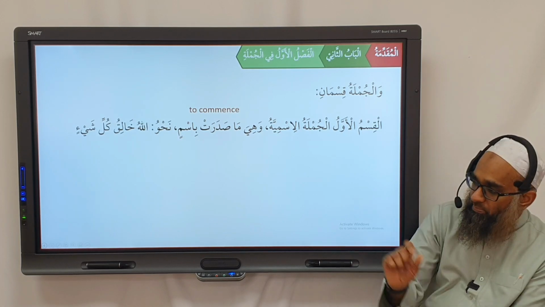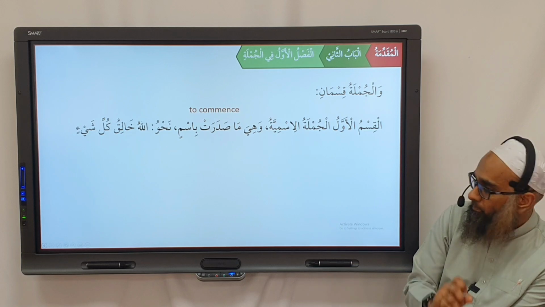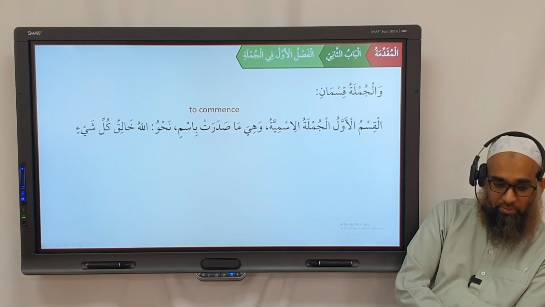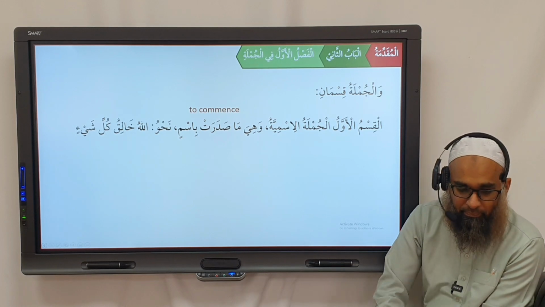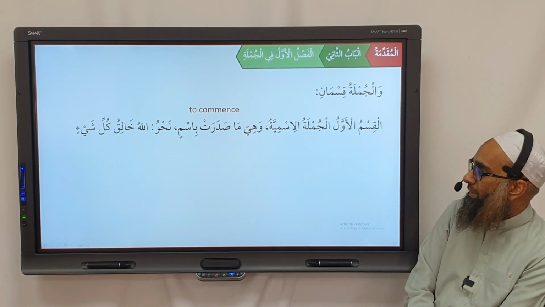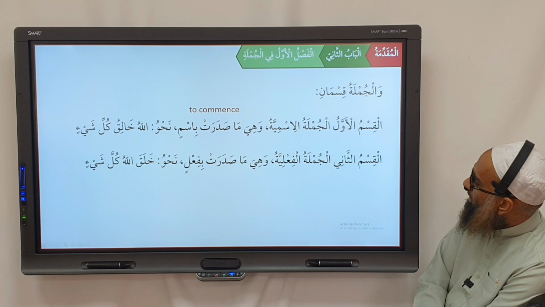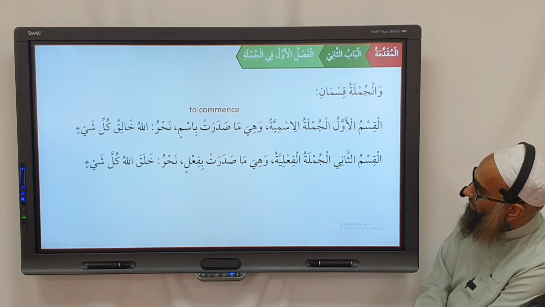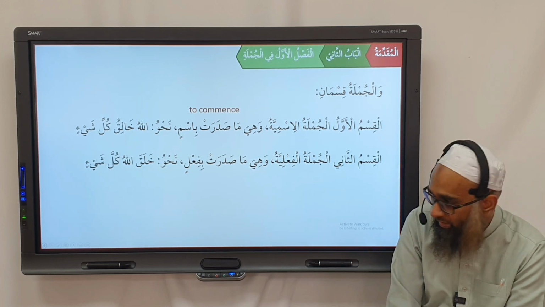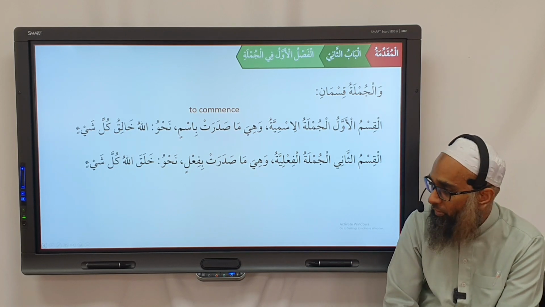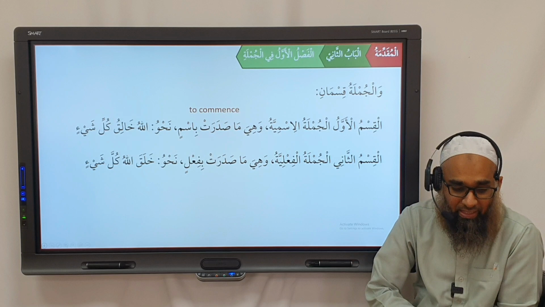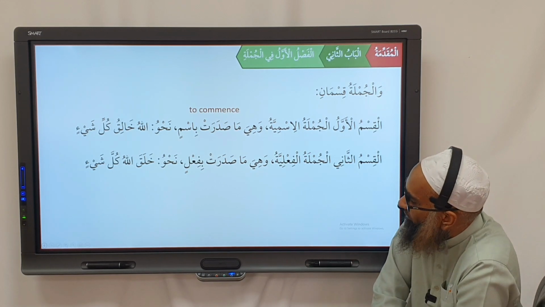So therefore, what does it become? This becomes the mubtada, and therefore what kind of jumla is this? Jumlatun Ismiya. Got it? And the second sentence, Al-Qismu Thani Al-Jumlatul Fa'liya. The second type is Al-Jumlatul Fa'liya. وَهِيَ مَا صَدَرَتْ. No points for figuring out what it is. مَا صَدَرَتْ بِفَعْلٍ is that which commences with a fa'l.